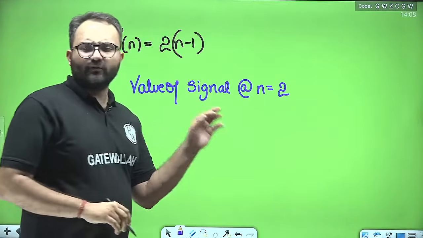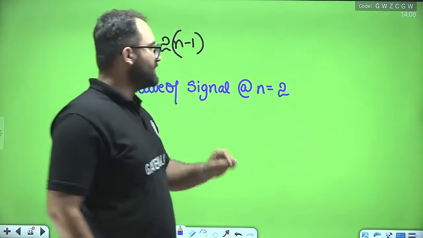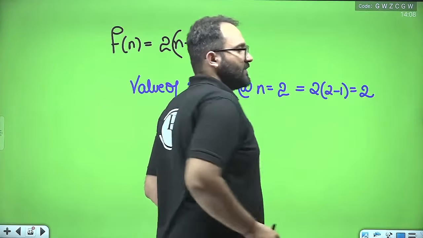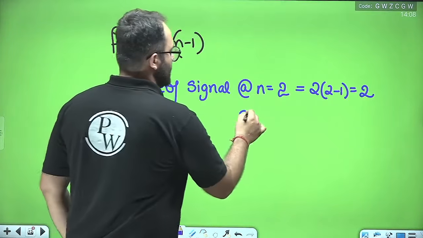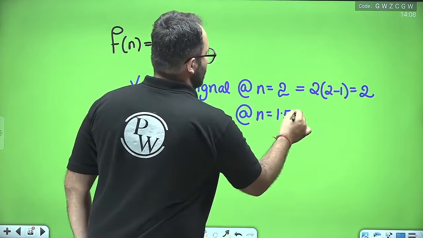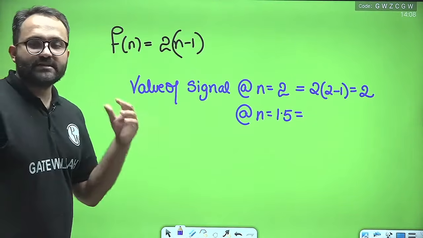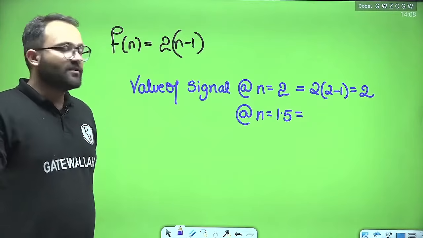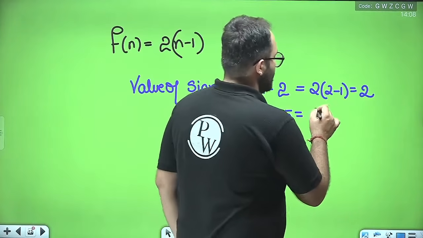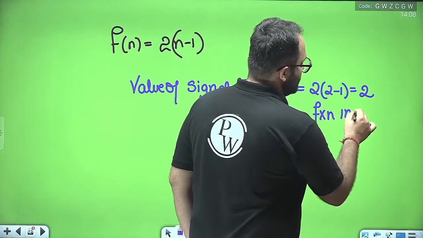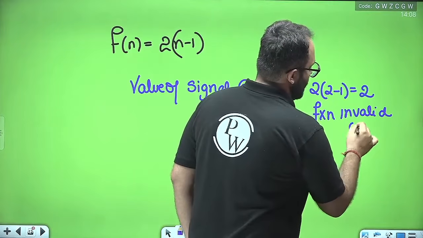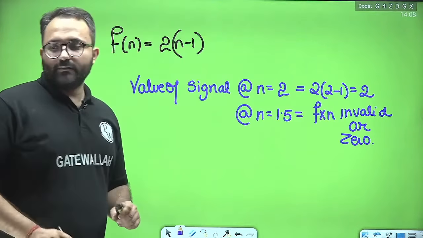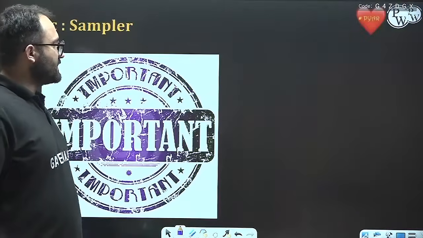It is very easy to find out. Simply put n equal to 2 here, and we get 2 into 2 minus 1, that is 2. But if you have to find out the value of the signal at n equal to 1.5, since the function is valid only at integer values of n, at n equal to 1.5 the function is either invalid or 0. Remember this. Now let's move on.